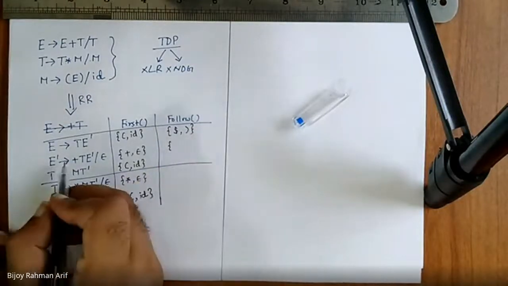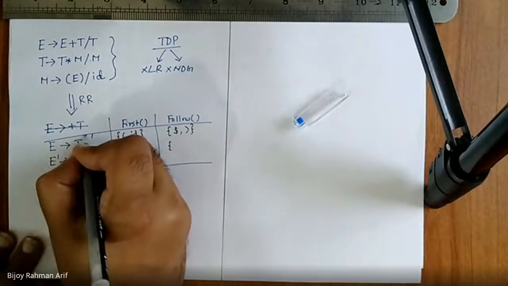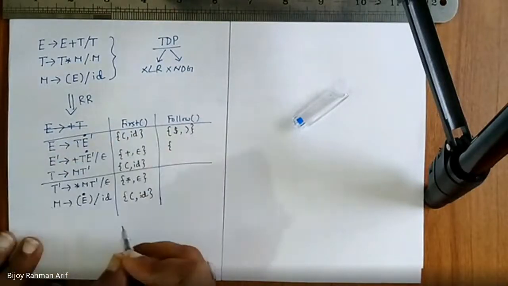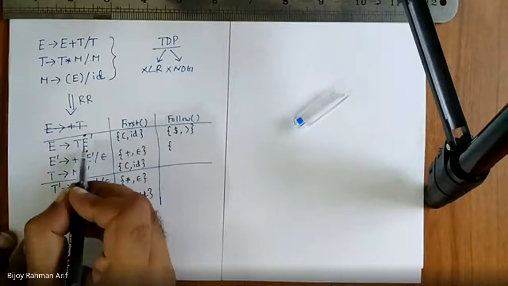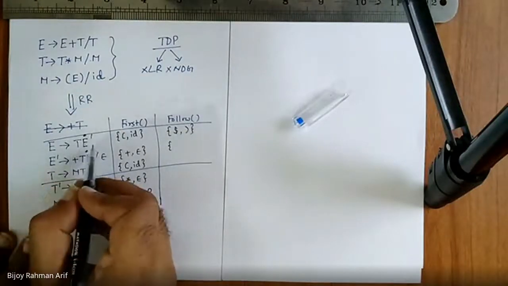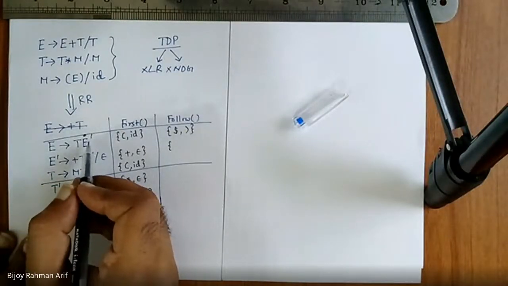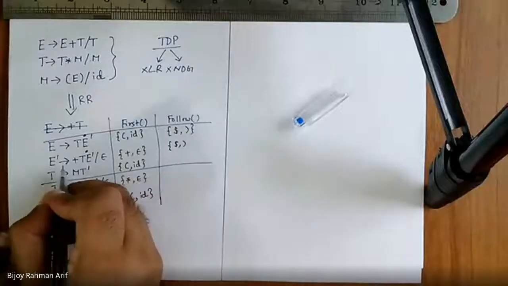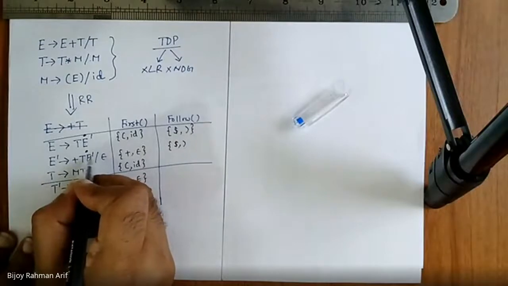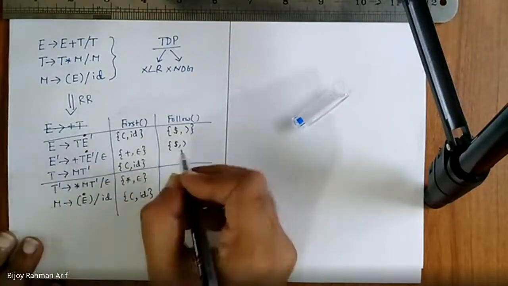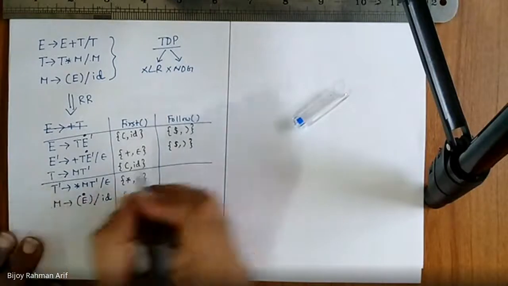E dash. E dash is appearing here. Anywhere else? No, sir. For this one, E dash is appearing at the rightmost position. So what would be the follow of E dash? Follow of what? Follow of E. So dollar, close parenthesis. And this one also appears on the rightmost side, but this is nothing but follow of E dash is nothing but follow of E. So we are done. Let's go to here.